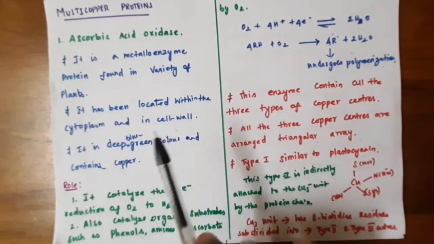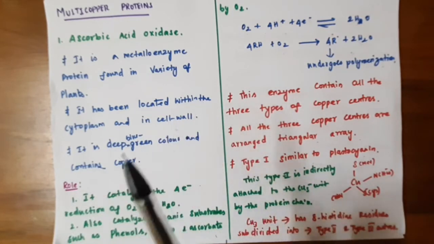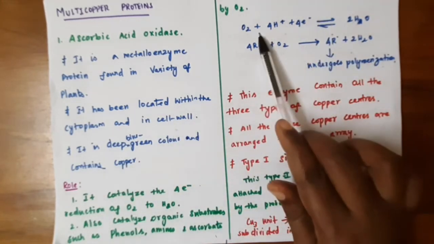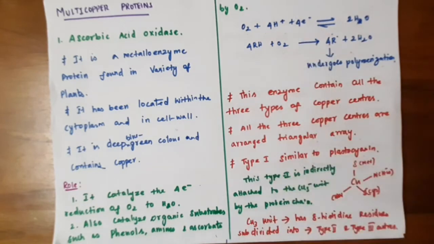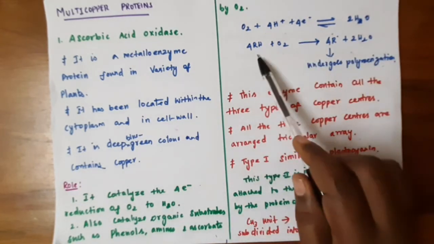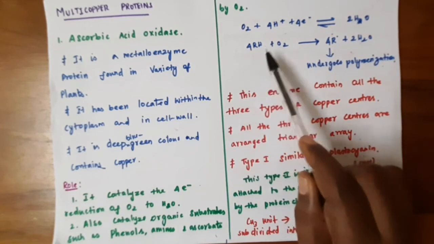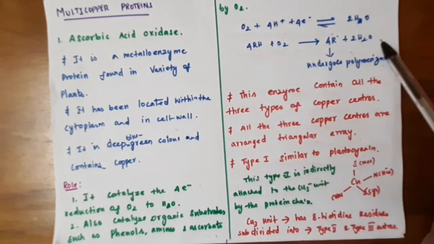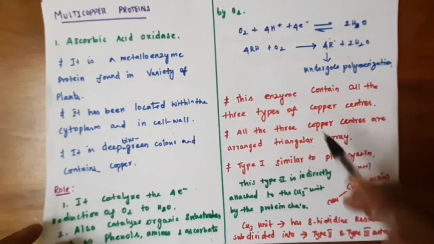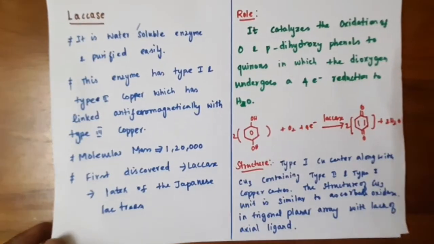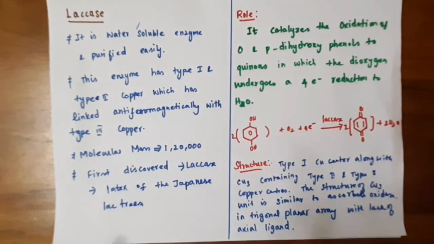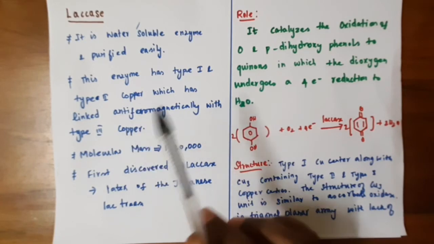So ascorbic acid oxidase is a metalloenzyme which is used to catalyze the reduction of oxygen to water with 4-electron transfer. It also catalyzes the oxidation of some organic substrates like phenols, amines and ascorbate to radicals, which undergo polymerization. Next, laccase metalloenzyme.